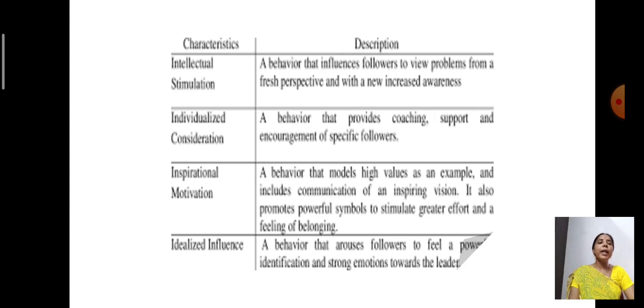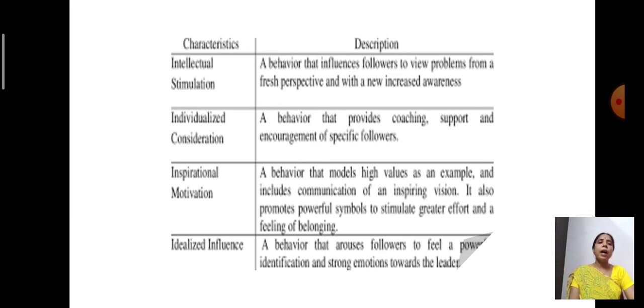These are the important characteristics for a leader. We can say them as 4 I's. Intellectual stimulation, 1 I. Second I, individualized consideration. Third I, inspirational motivation. Fourth I, idealized influence. So, if these 4 I's are adopted by an individual or a manager in the organization, then it helps in achieving the objectives of the organization.